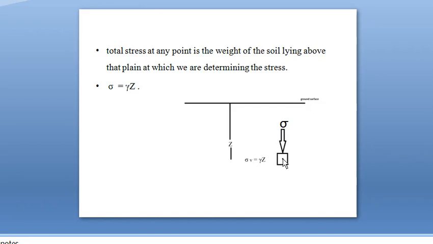So what will be the total stress? Total stress will actually be the weight of the soil which is lying above that point. For calculating that, we multiply the unit weight of the soil with the depth of the soil up to that point. So at this point, total stress is equal to unit weight of the soil into depth z. That is, sigma is equal to gamma into z. This is the equation for calculating total stress. So for calculating total stress at any point, we multiply the unit weight of the soil with that depth.